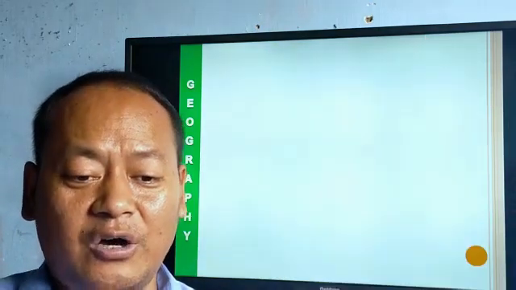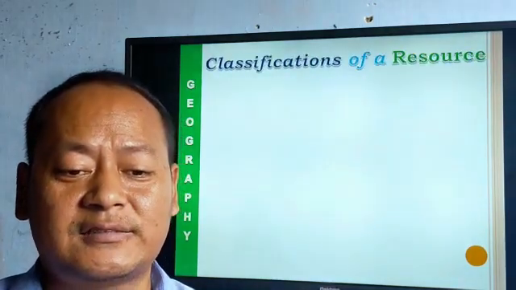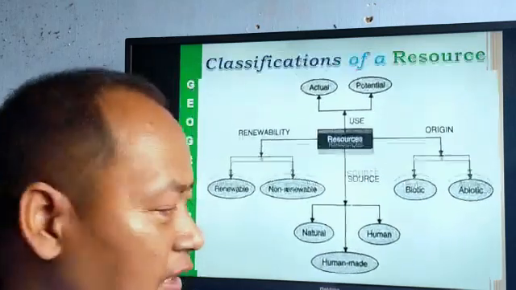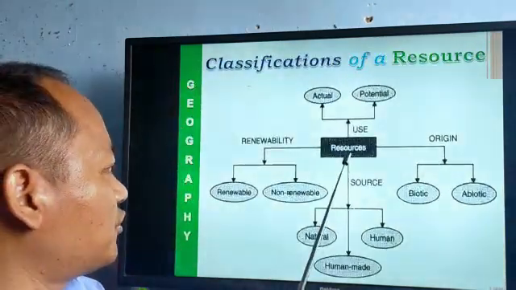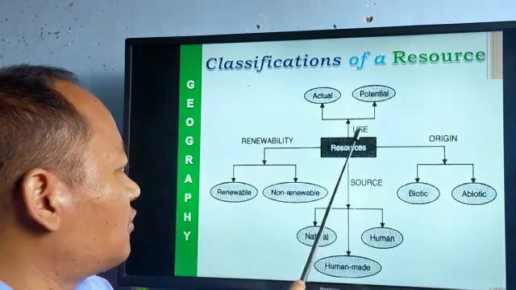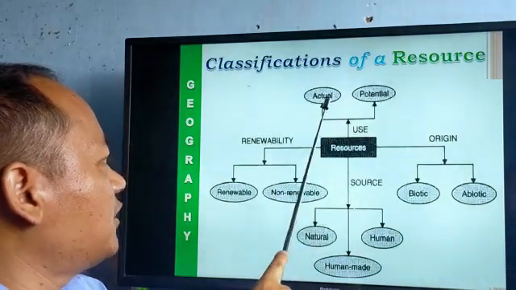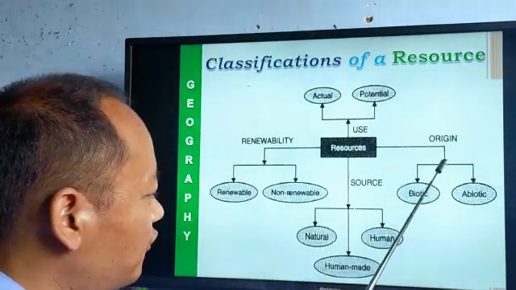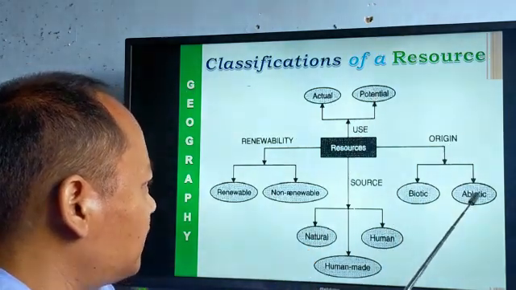Okay. Now see, my dear student, let us see the classification of resources in a diagram. So as I said, we have got resources on their development and usability: actual resources, potential resources. On their origin, we have got biotic and abiotic.